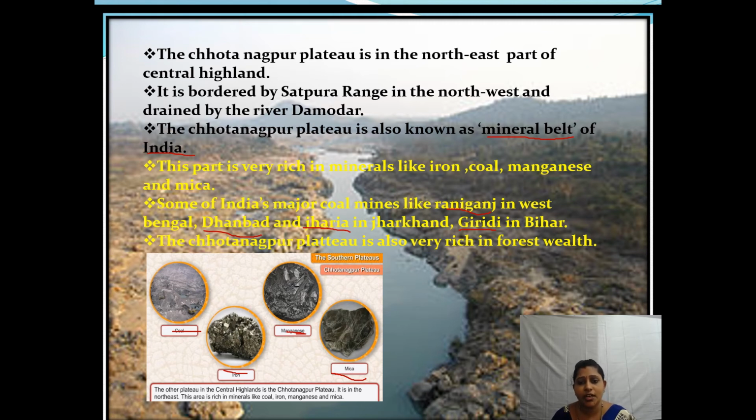These are the major coal mines. The Chota Nagpur plateau is also very rich in forest wealth.